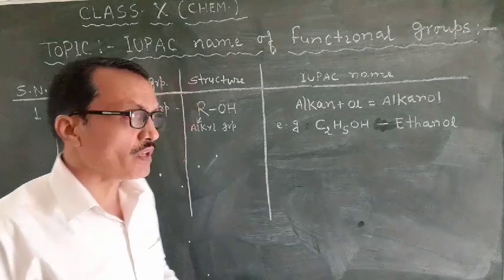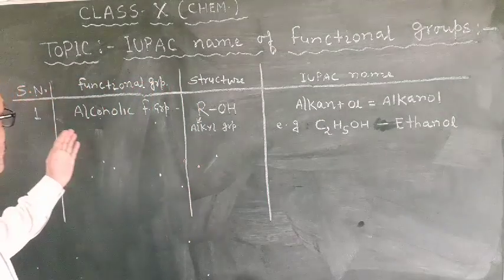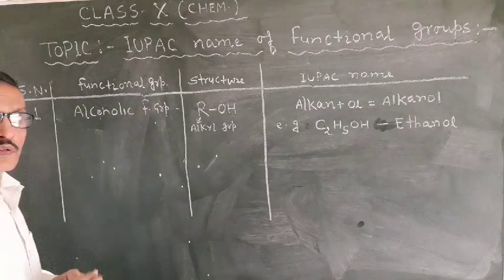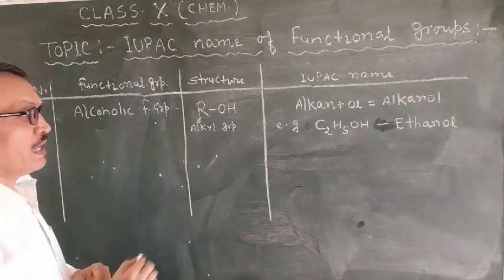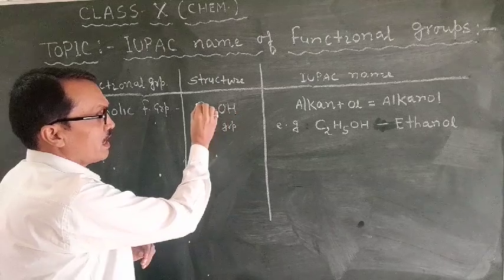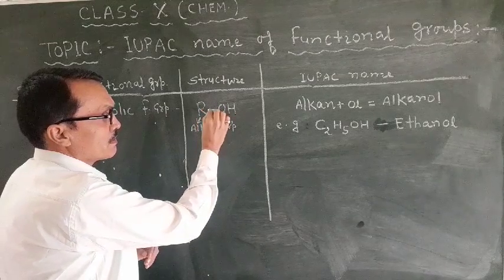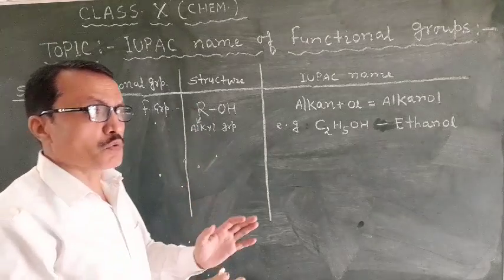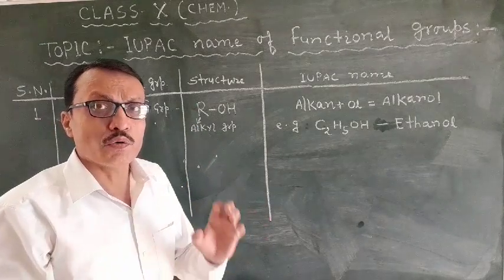Students, the first functional group I have already written here, the alcoholic functional group. The structure of the alcoholic functional group is R bond OH. Means the alcoholic functional group is OH.